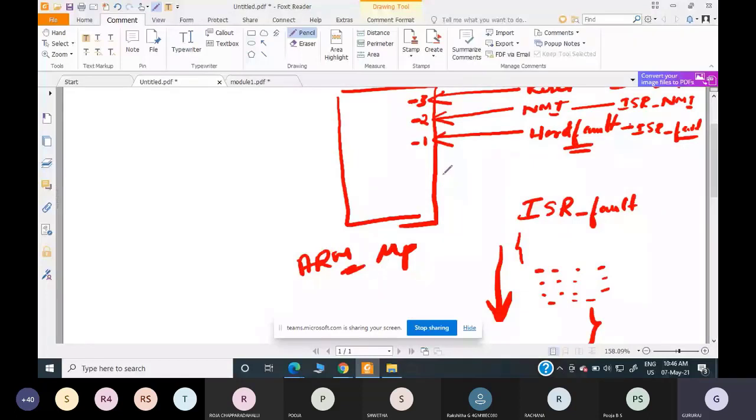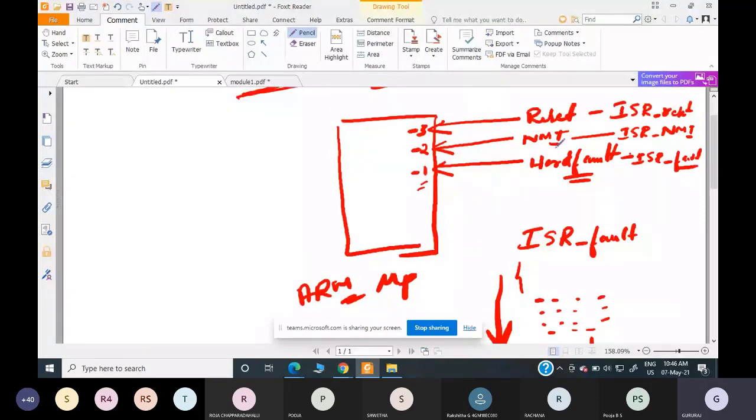So now let's say during the execution of this ISR for hard fault, one more interrupt takes place, which is the NMI, whose priority is -2. Now the NVIC will compare the priority of the newly occurred interrupt. What is the newly occurred interrupt now? It is NMI, whose priority is -2.